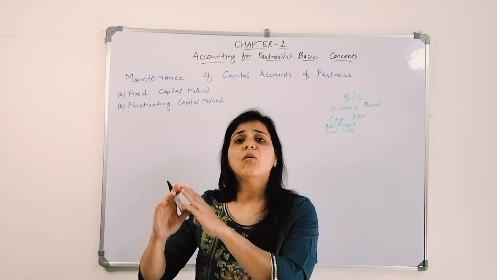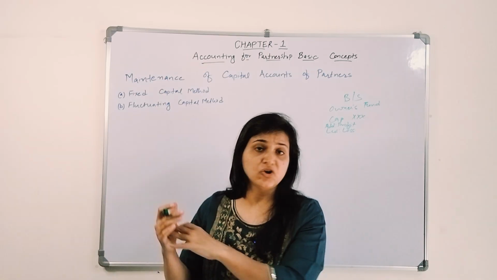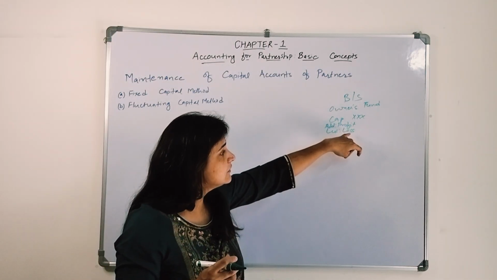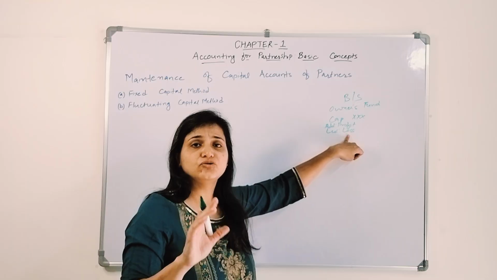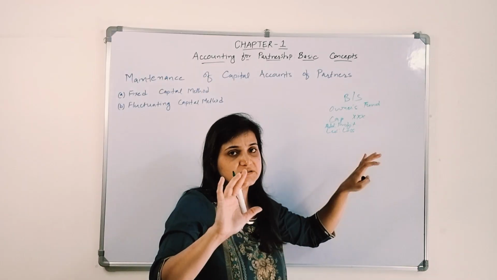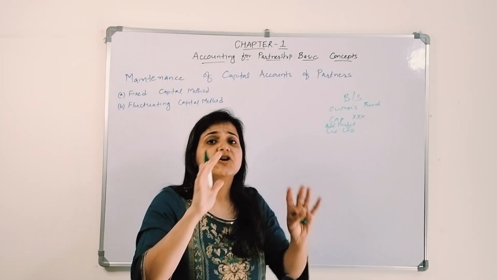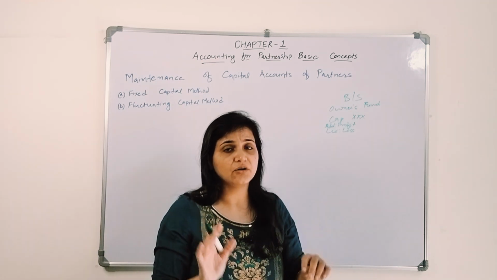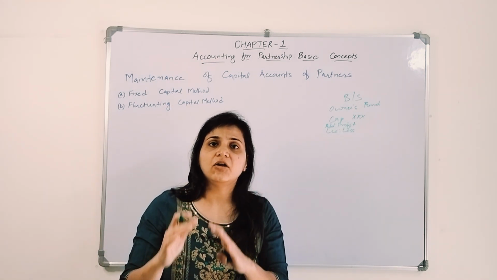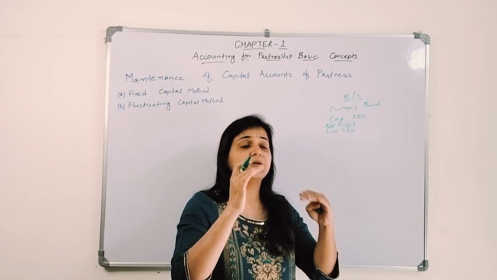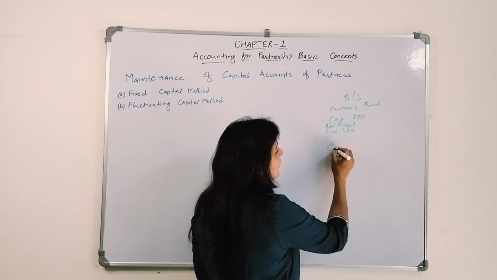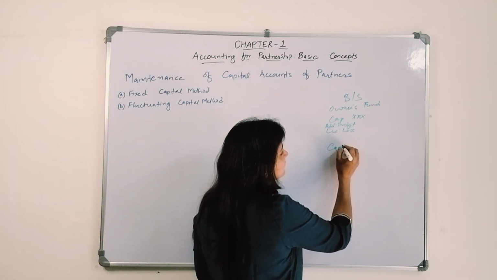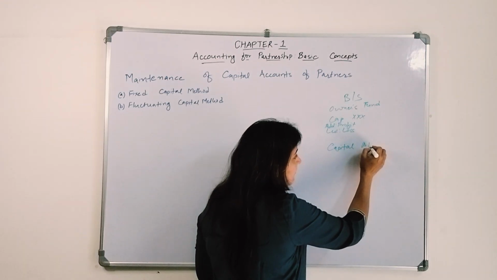Now here there are partners, so this profit or this loss doesn't belong to only one person. There are partners, so they will share the profit and loss amongst each other. To share the profit and loss, we need to prepare their capital account. We will prepare their capital account.